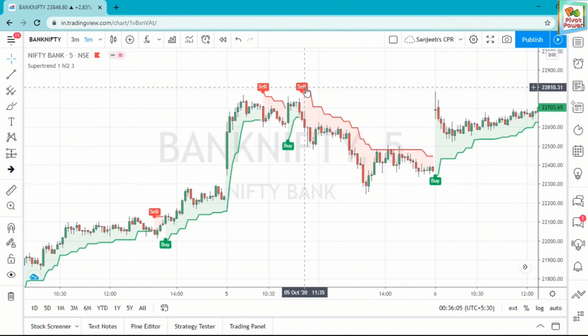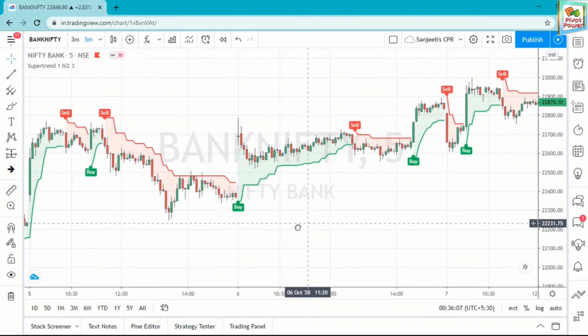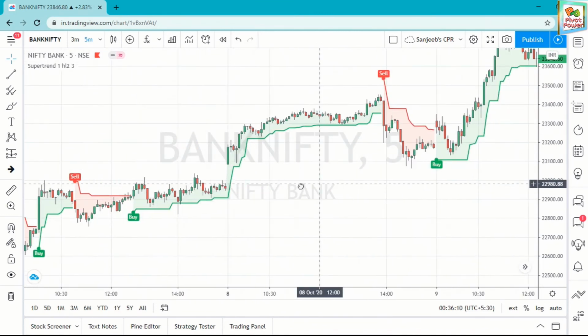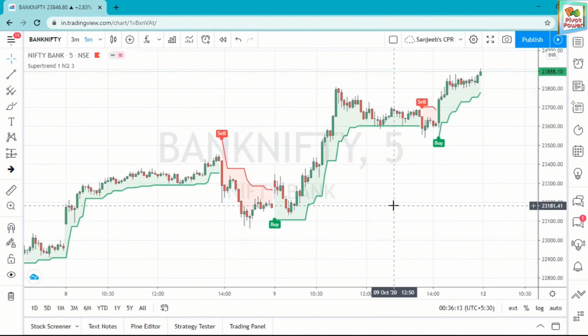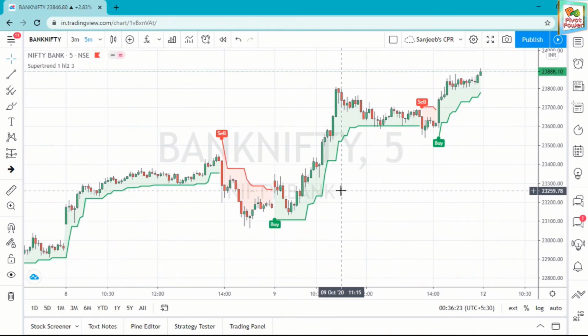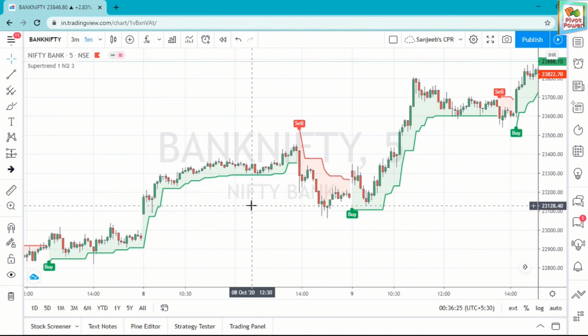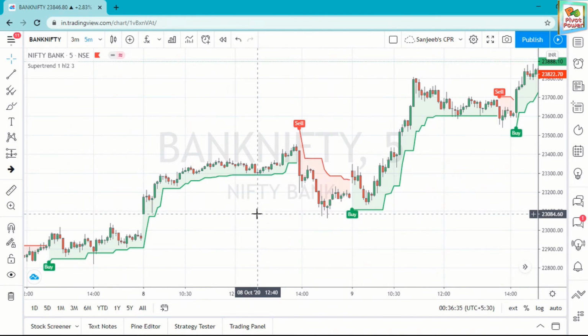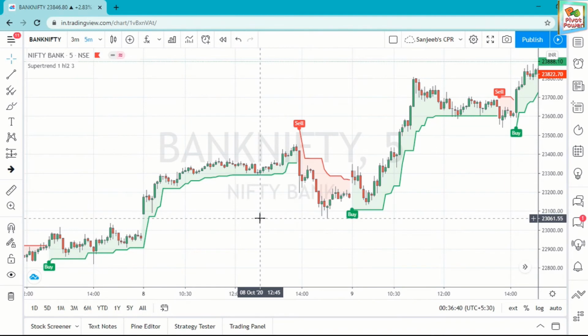See how it is giving sell signal, buy signal. It is working very well for me. You can backtest it, and you can practice with paper trading. Then you can see the signals, and when you are comfortable, then you can trade. But if you take a trade, it is your own risk. I am not suggesting anything. If you take any trade, you have to consult your financial advisor.